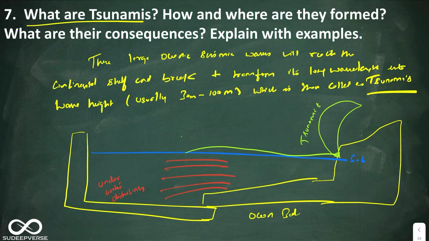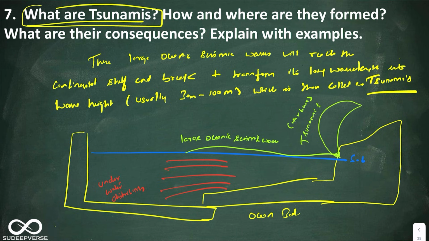Okay, and these are large oceanic seismic waves. See, that is why tsunamis are known as harbor waves. It is seen near the harbor, that's why they are known as harbor waves. Anyways, large oceanic seismic waves, when the wavelength converts into wave height, they become tsunami. Okay, so this is the first part. So we have addressed what is tsunami. Whenever you write the diagram, you should always give the title. Here you should say tsunami formation.